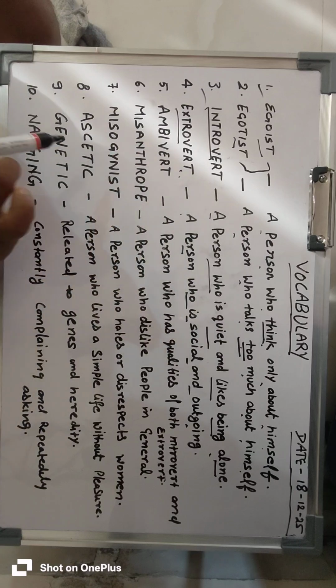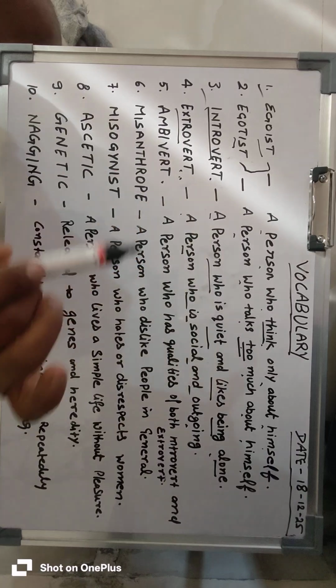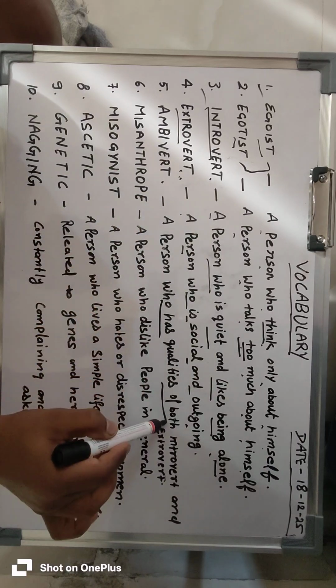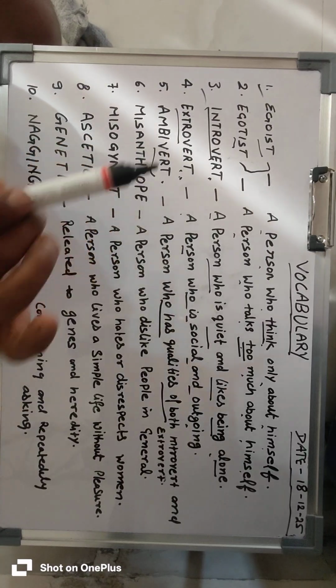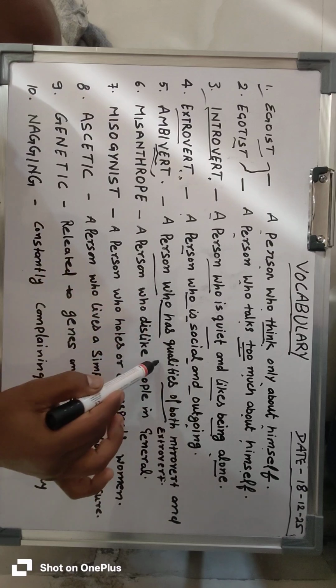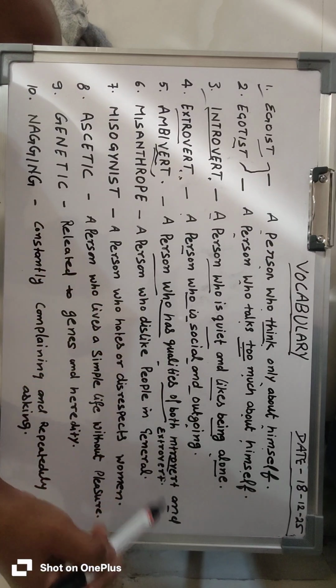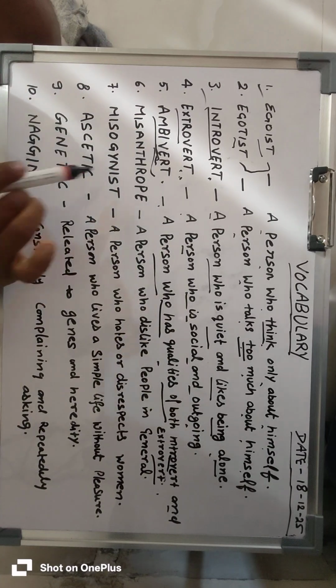And fifth is ambivert. Ambivert is a mix of introvert and extrovert, a person who has qualities of both extrovert and introvert, that is called ambivert. A person who has both qualities of introvert and extrovert, that we call an ambivert person.